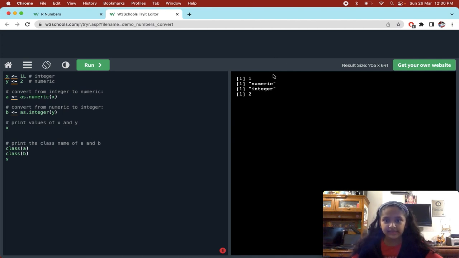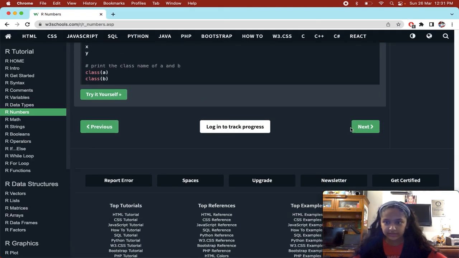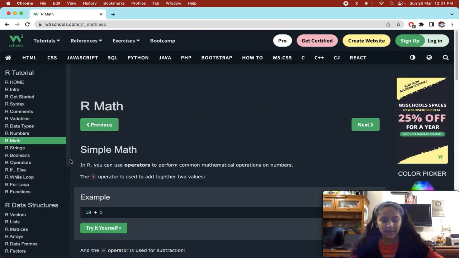So in a we have a numeric, and in b we have an integer. Okay. So this was numbers. Let's go to the next chapter, which is R maths.